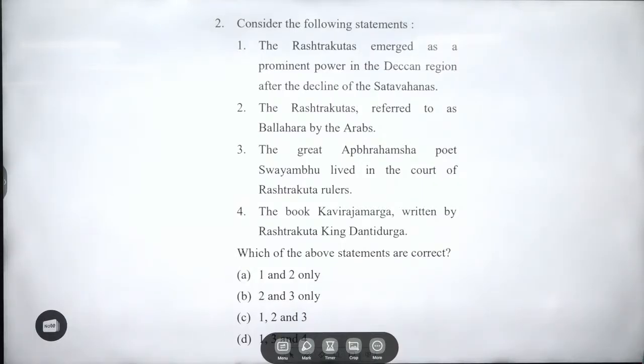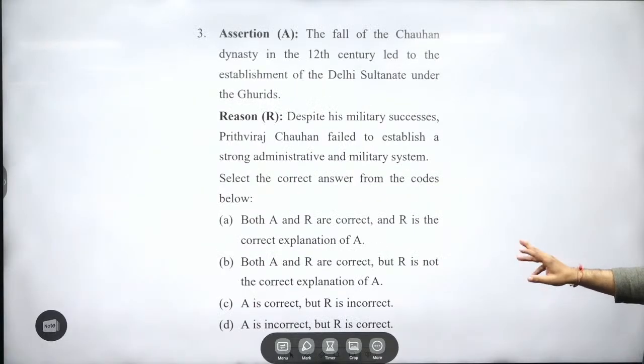Third, the great Apabhramsa poet Swayambhu lived in the court of the Rashtrakuta rulers. Right, correct, again important. Fourth, the book Kavirajamarga was written by the Rashtrakuta king Dantidurga. Amoghavarsha. Answer B. Easy part, guys, again.